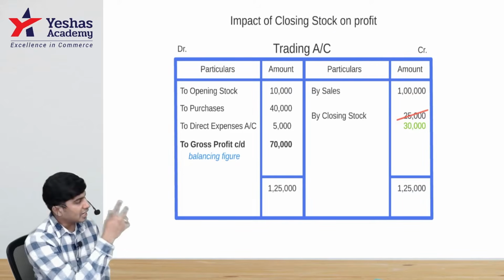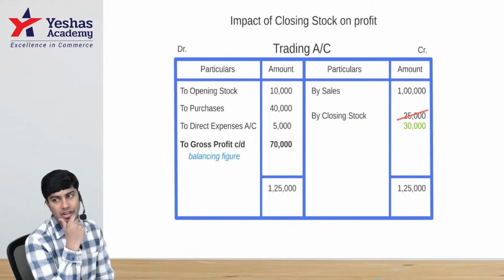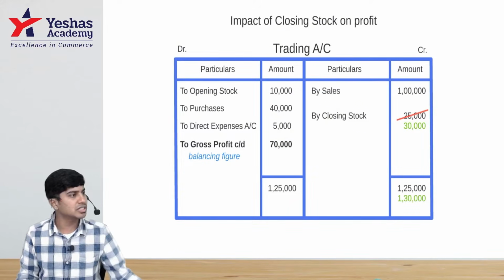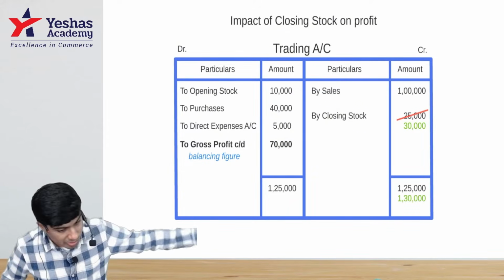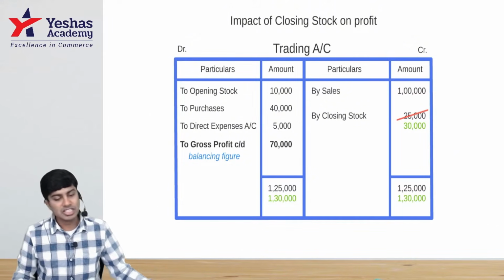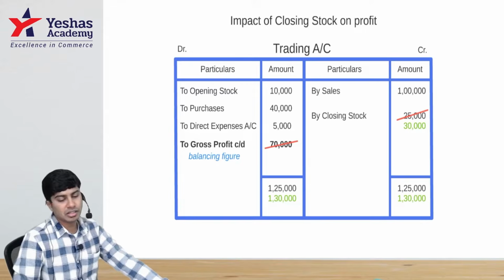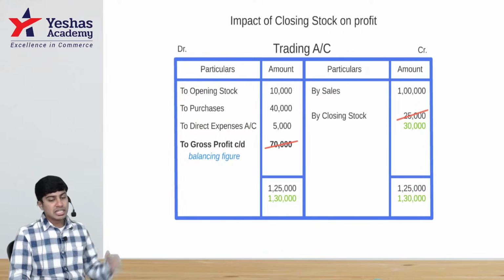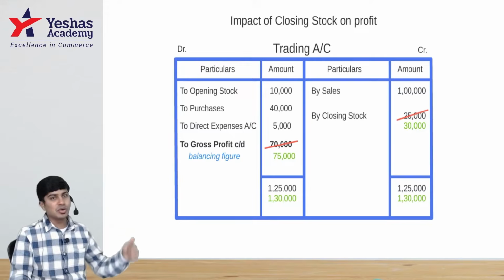What would happen? Credit side total will no longer be 1 lakh 25. It will become 1 lakh plus 30, 1 lakh 30. Credit side total changed. Debit side total will become 1 lakh 30. Then what would be my GP? GP would no longer be 70. You will take 1 lakh 30 minus 55. What do you get? 75,000 is your gross profit.